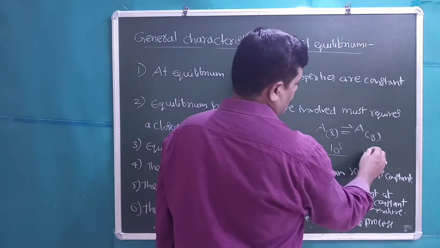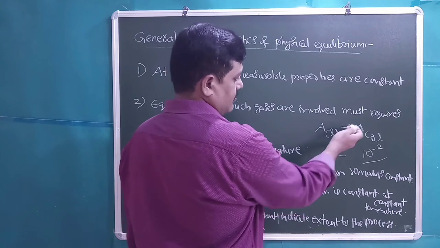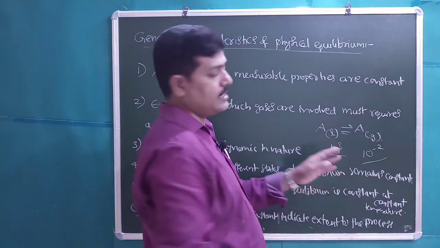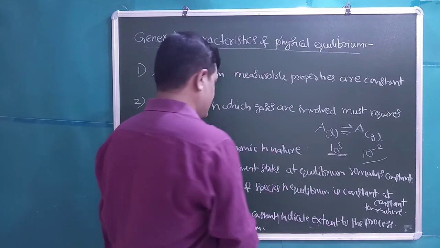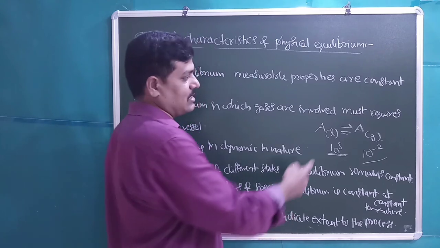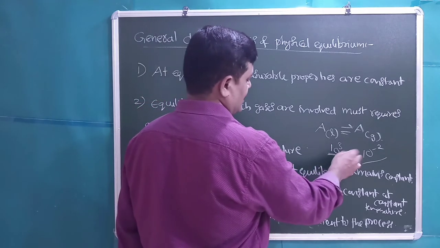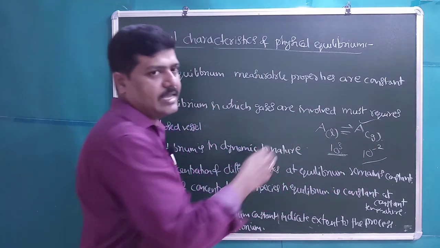If it is 10 power minus 2, that indicates it is not favoring the forward direction as much. A higher magnitude of the equilibrium constant indicates which direction it is occurring; 10 power 3 indicates more towards the products before attaining the equilibrium.